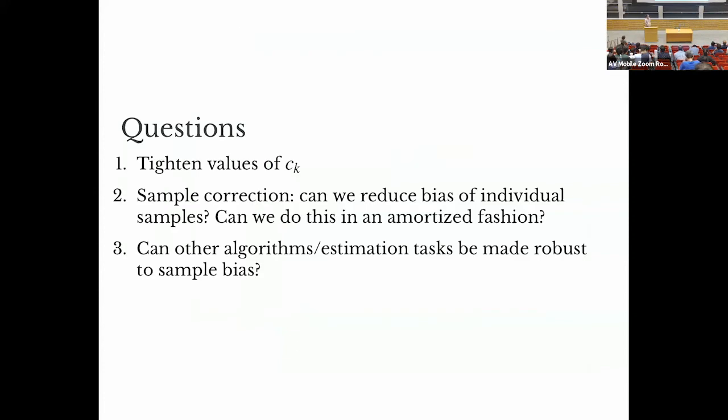Another question we had: this is correcting bias from samples for the purposes of estimating a sum. But in general, we might just want to correct the bias of the samples in the first place. So can we adapt this framework to say, okay, you're giving me samples with 10% bias, I want samples with 1% bias, with 0.1% bias. Just run a black box algorithm and give me those samples. I think that would be a really cool thing. I'm not convinced that this is not easy. Maybe it is, and we need some time away from thinking about the analysis for a while. I'm not going to commit to it, but I'll say maybe it's a doable question.